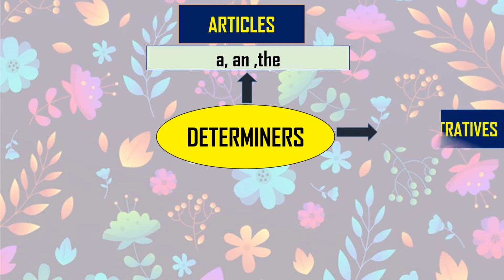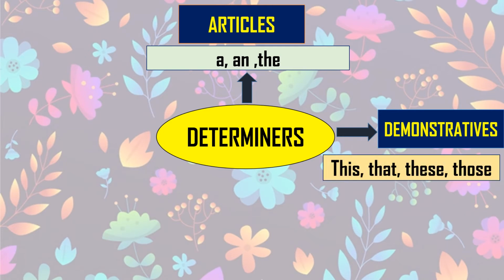Secondly, demonstrative. Demonstratives definitely tell you this, that, these, those. These types of words are known as demonstrative determiners. They determine where something is. They demonstrate, they show you this book, that building, these girls, those toys. They fix the place or the situation of that noun. So they are known as the demonstrative determiners.